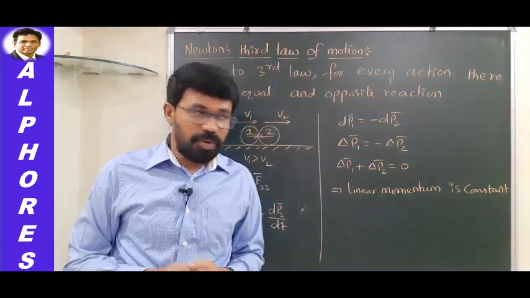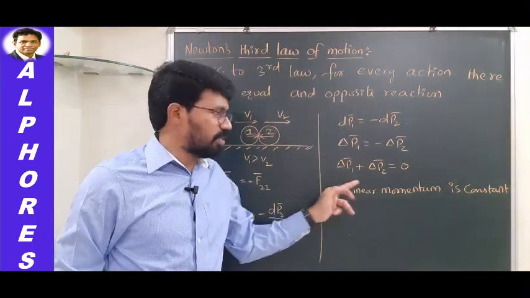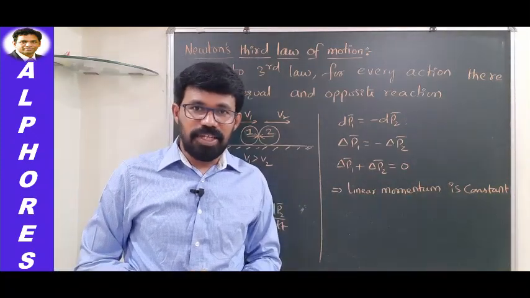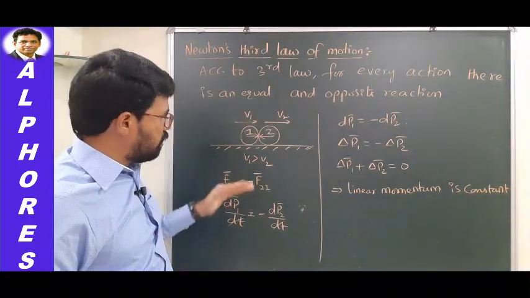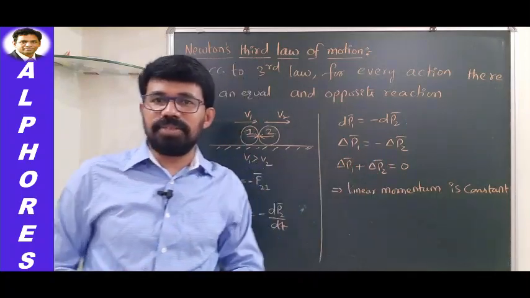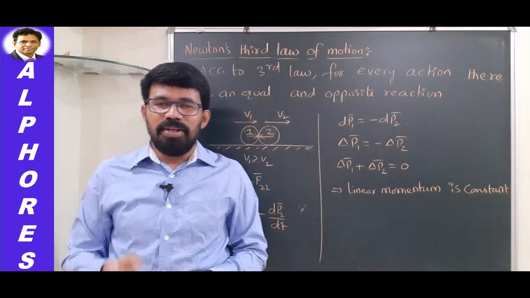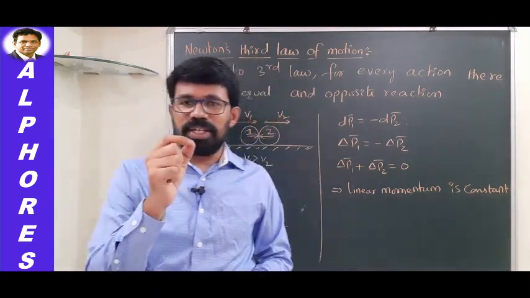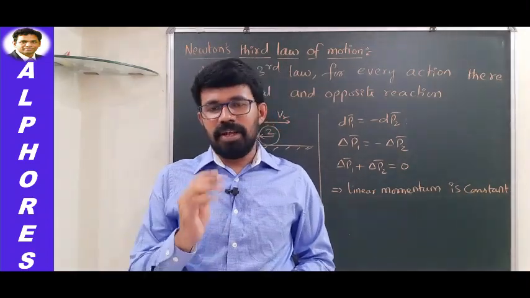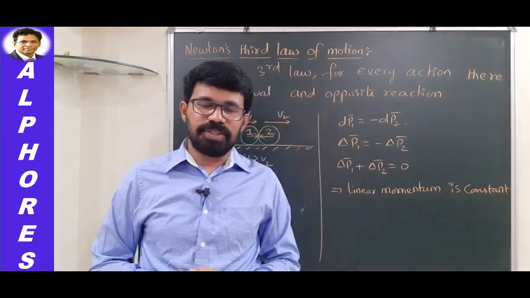So if you imagine this one to be an isolated system, what is the consequence here? The consequence is the total change in momentum is 0. It means momentum remains constant. So whatever conclusion we have arrived at from the third law of motion will take us to conservation of linear momentum. So what is the statement of the law of conservation of linear momentum? In an isolated system, let me tell you this point again, isolated system in the sense there should not be any external force acting on the system, the total linear momentum of the system remains constant.